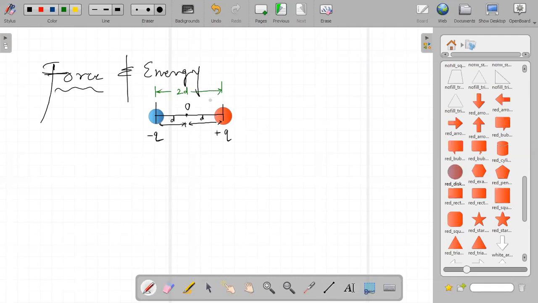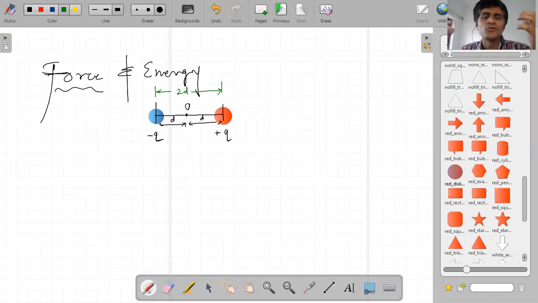Dear student, based on Coulomb's law, there may be a force of attraction or repulsion, proportional to Q1 and Q2 upon the square of the distance.